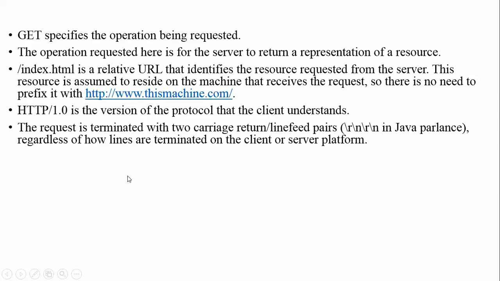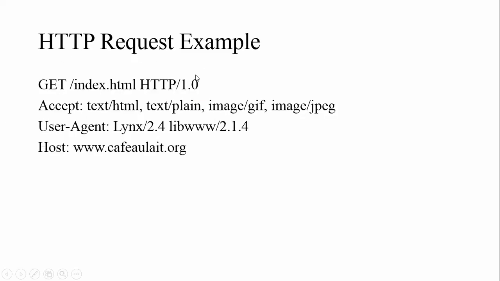It asks the server to please allow me to connect and take all the information from the server to the client. It also uses GET and all the information regarding this. An HTTP request example looks like this: GET, index, that is a page name, and the version. If the server accepts, it gives all the information in plain text format, images. All these things are useful while using HTTP.